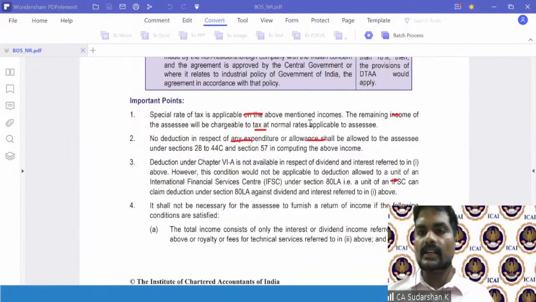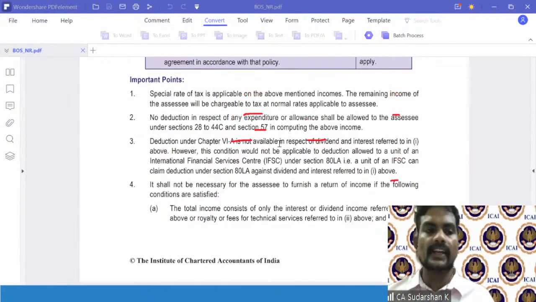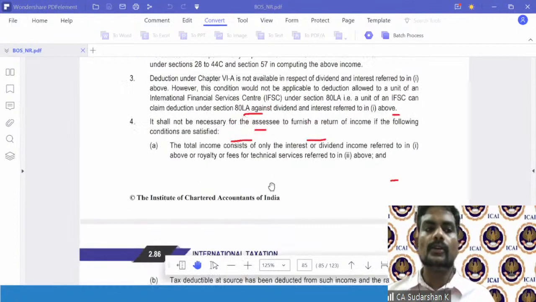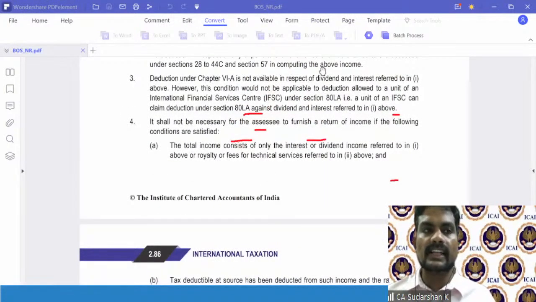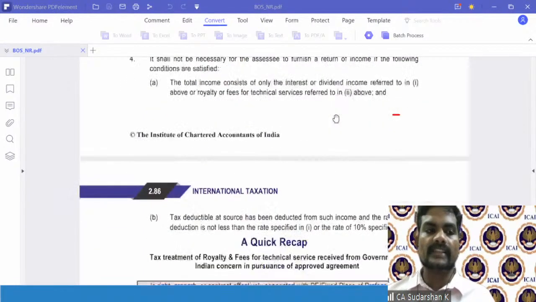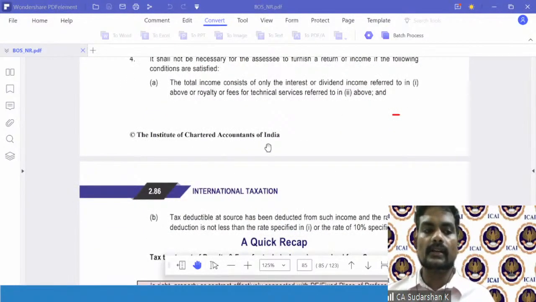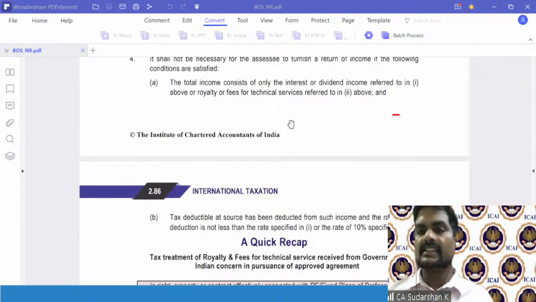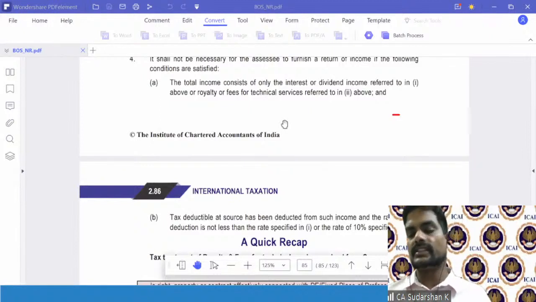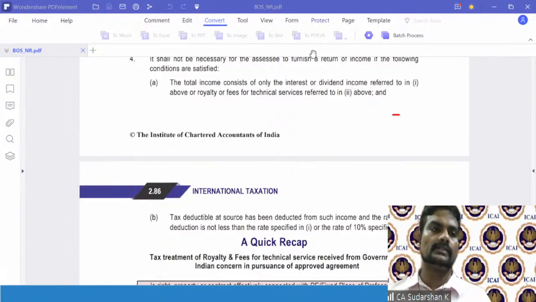and only for these incomes, and then you cannot claim any deduction in respect of any expenditure, and you don't need to file your return of income if the tax withholding by a resident has happened on these rates specified under 115A. But if the resident has opted for a rate that is in the tax treaty, which is a rate lesser than the 115A rates, then the non-resident has to file its tax returns.